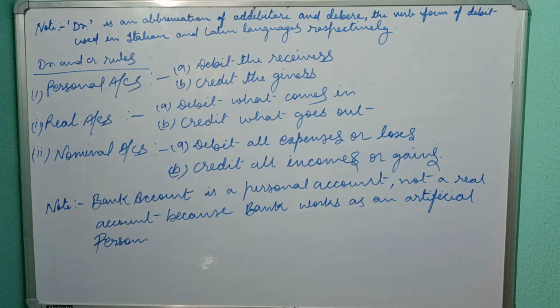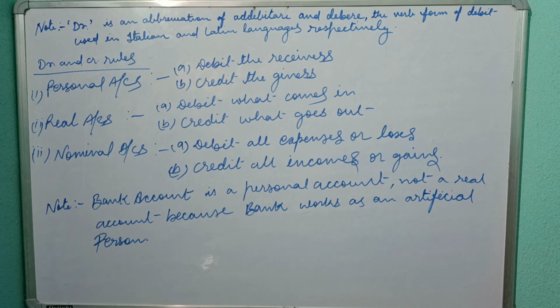Now come to nominal accounts, debit all expenses or losses. That means if expenses or losses occurred in the organization, then you will debit them. And if incomes or gains occurred in the organization, then you will credit all incomes and gains.